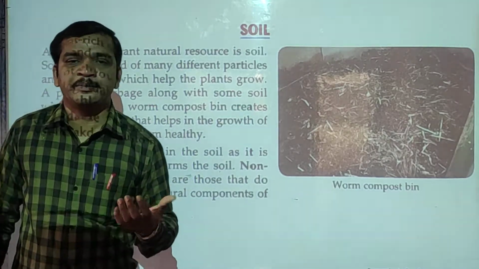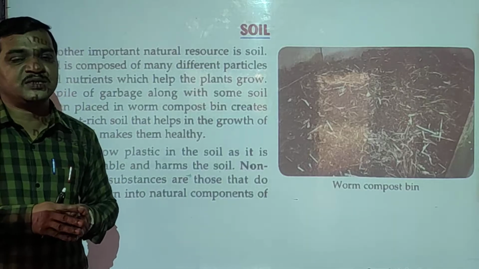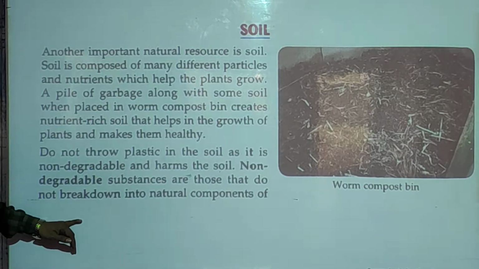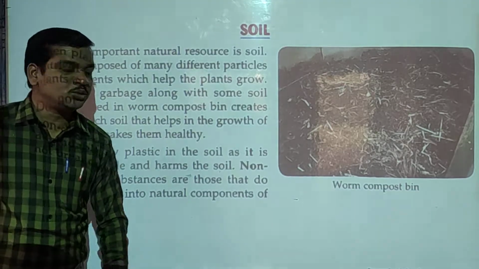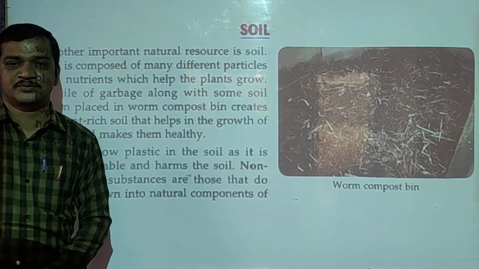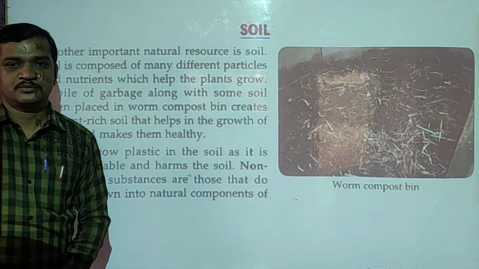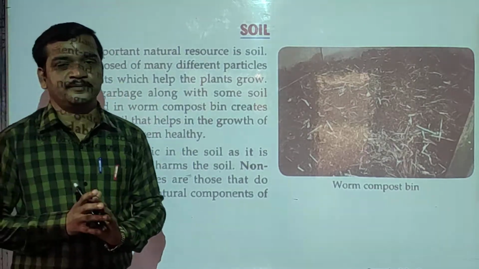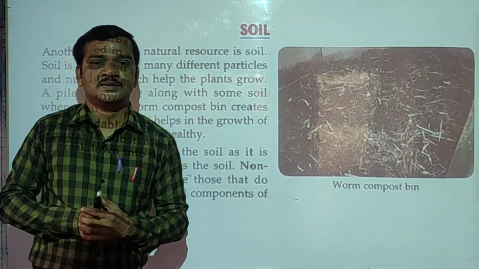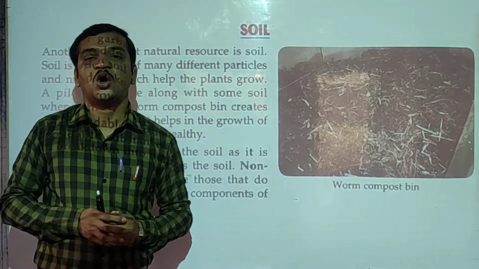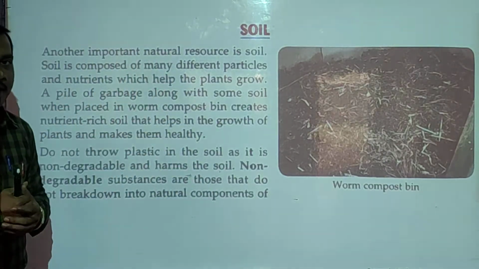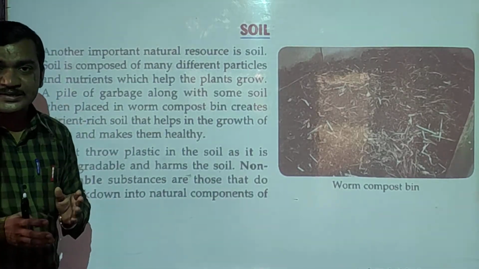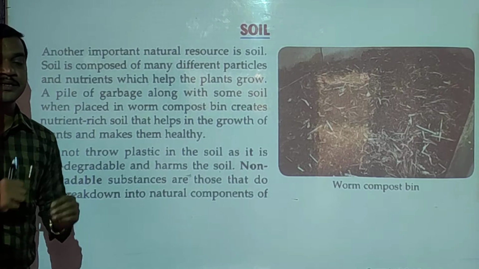And non-biodegradable means there are some substances that do not break down into natural components by the microorganisms. They remain as they are in the soil for a long time. Such materials are called non-biodegradable materials. Example, plastic, glass.